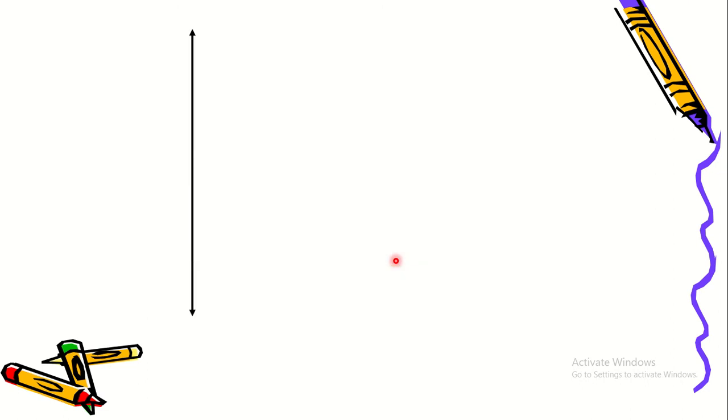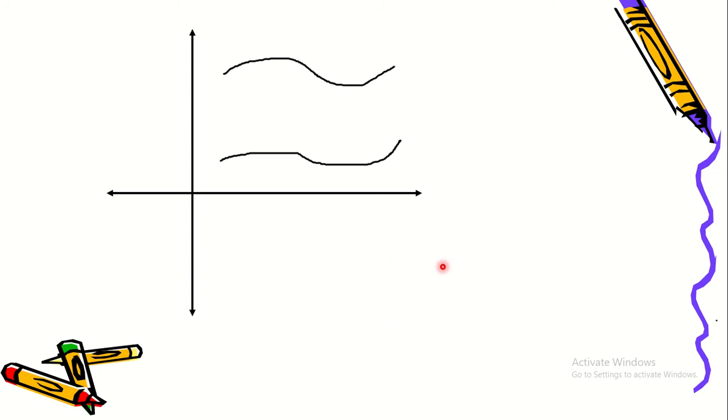Okay, so now sometimes you may have two curves as opposed to one. So let's call the top curve or the top function f of x and the bottom as g of x. So we want to rotate it about the y-axis.